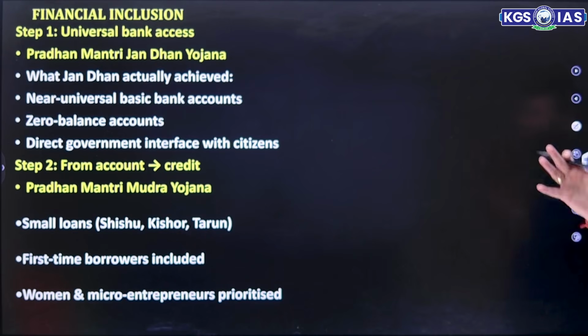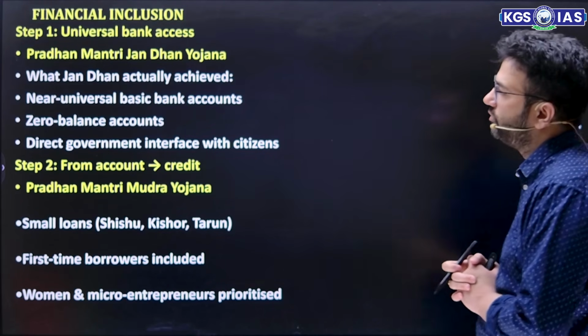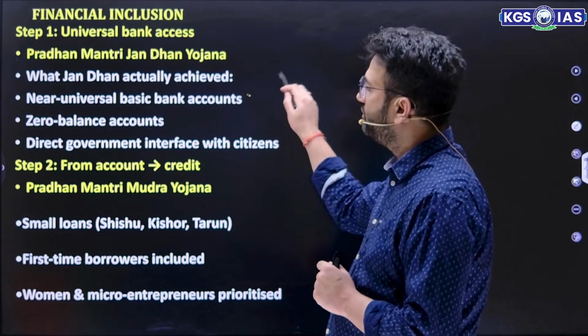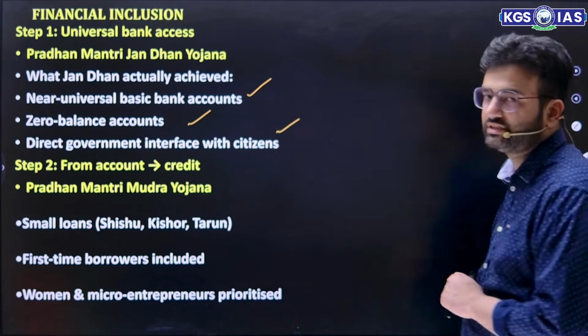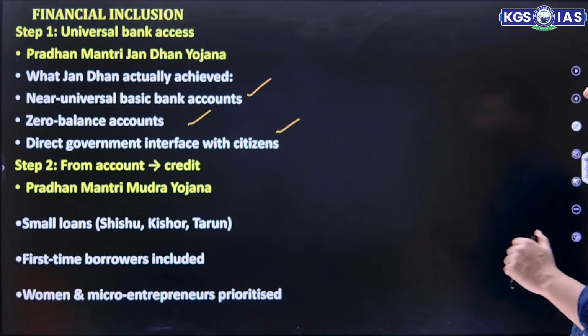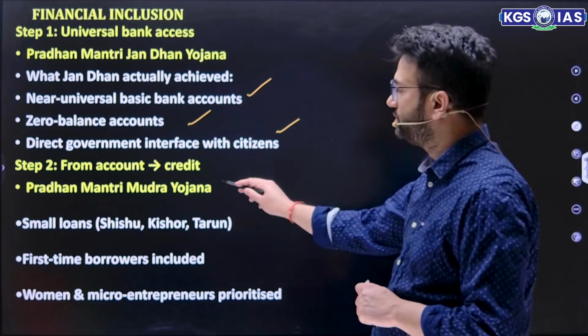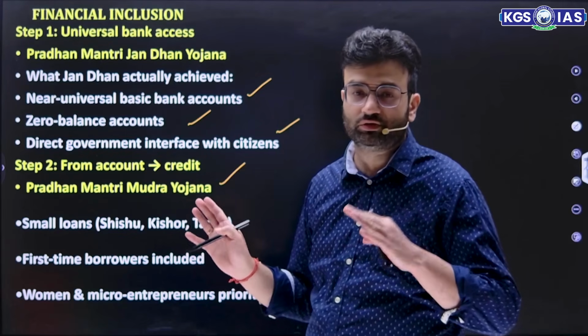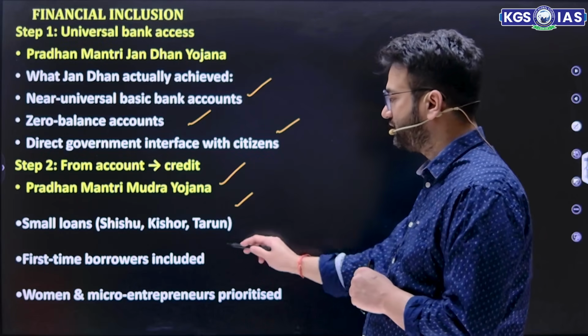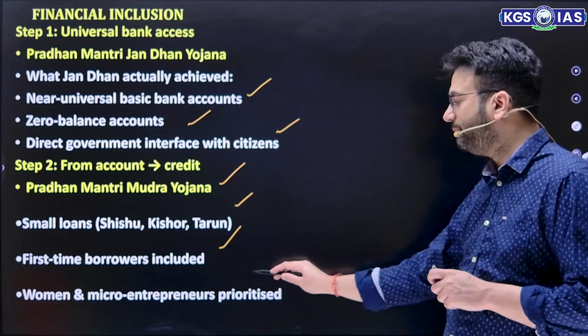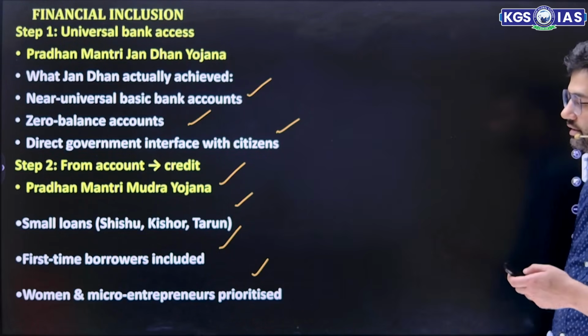Then step 1, universal bank access through Pradhan Mantri Jan Dhan Yojana. What did Jan Dhan actually achieve? Near-universal bank accounts, zero balance accounts, direct government interface with citizens. Step 2, from account to credit through Pradhan Mantri Mudra Yojana, loans up to 20 lakh rupees: Shishu, Kishore, Tarun Plus. Small loans, that is what I have talked about. First-time borrowers, even women and micro entrepreneurs, get the priority under it.